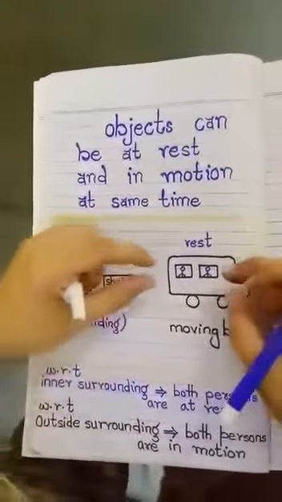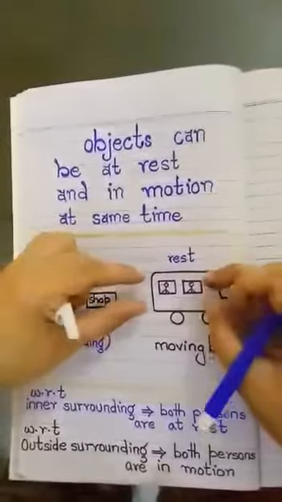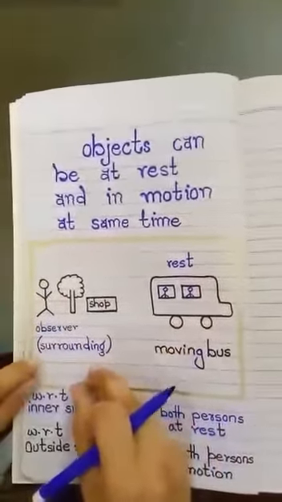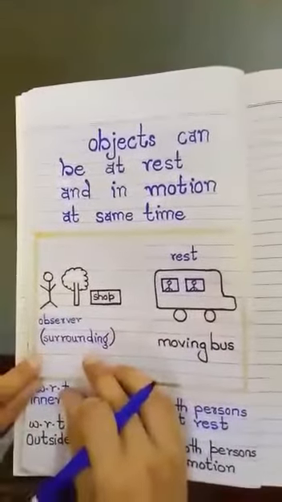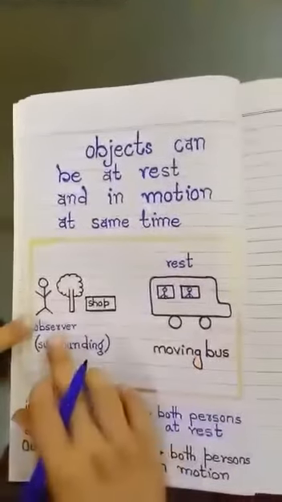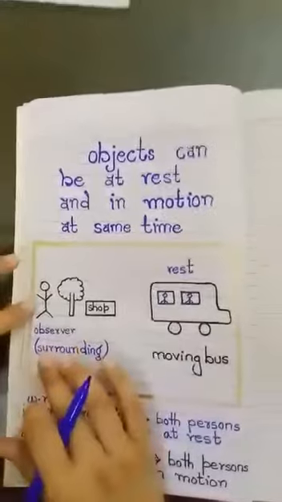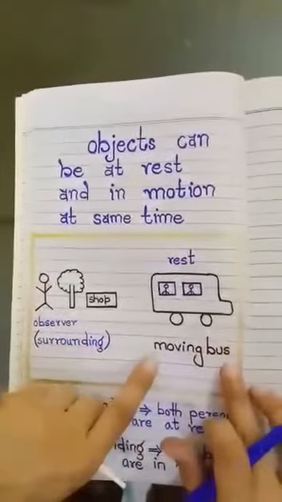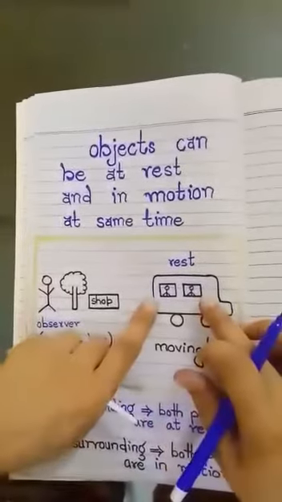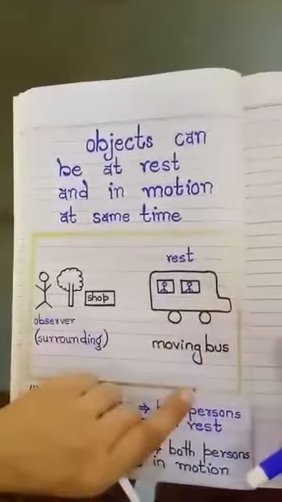But if we observe the state of these two persons with respect to the outer surrounding, meaning the surrounding outside the bus, like the observer who is standing at the bus stop, this observer observes that the bus is moving, the bus is continuously changing its position. The two persons who are sitting in this moving bus are also in the state of motion.